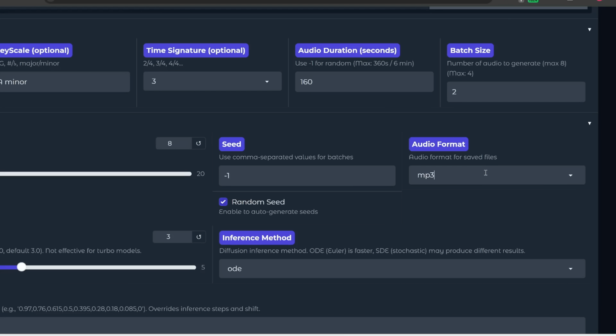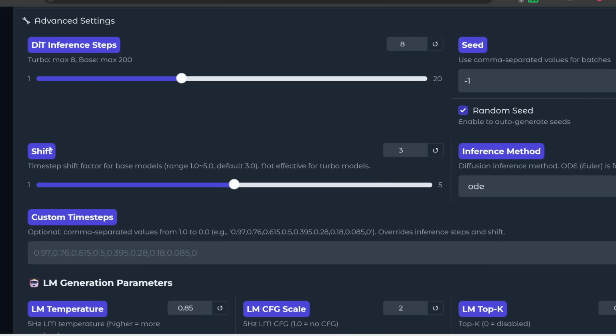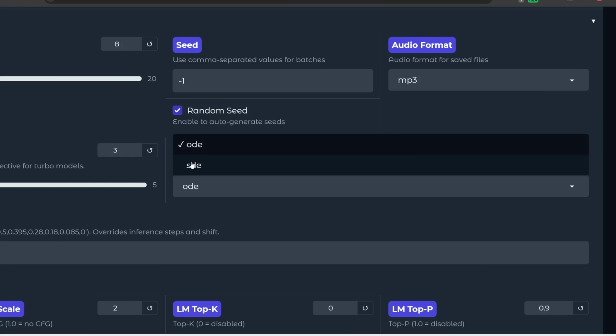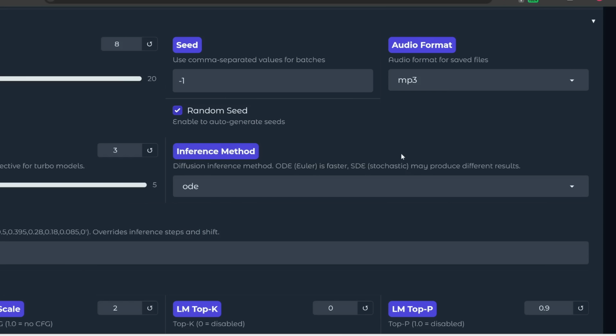And then here you can also set the audio format. You can also play around with this time step shift if you're using the base model, but it's not effective for the turbo model. I just tend to leave it at the default. For inference method, here's a nice explainer. This Euler method is faster, but you can also select SDE, which might produce some slightly different results. This is basically the algorithm that's used to generate this song. I'm just going to keep everything at the default.